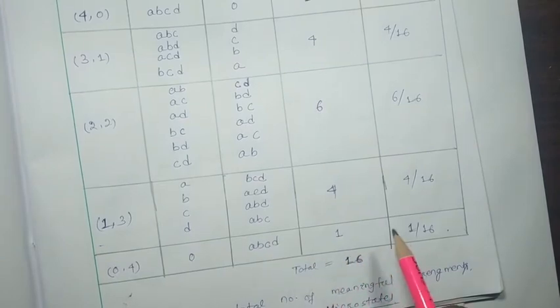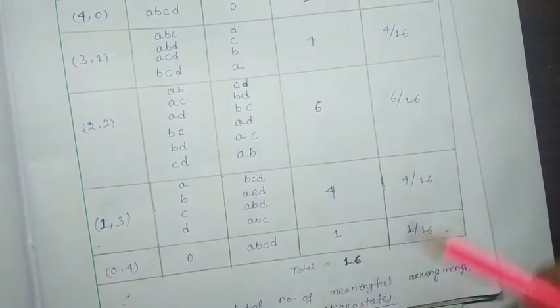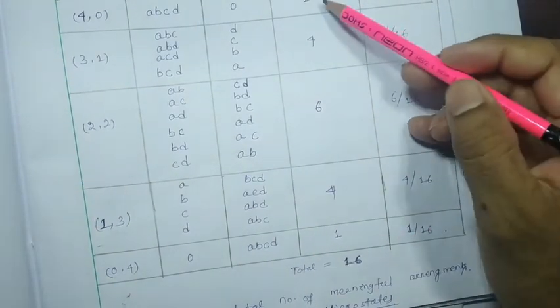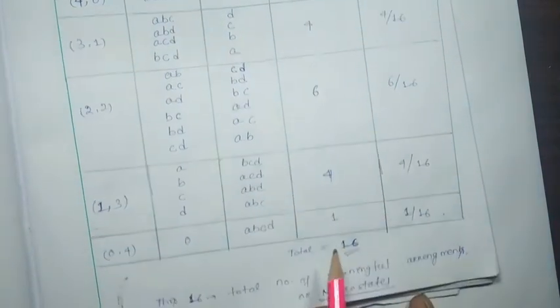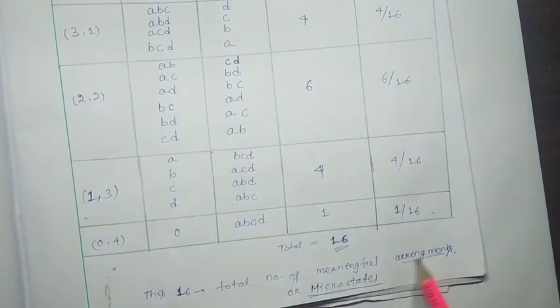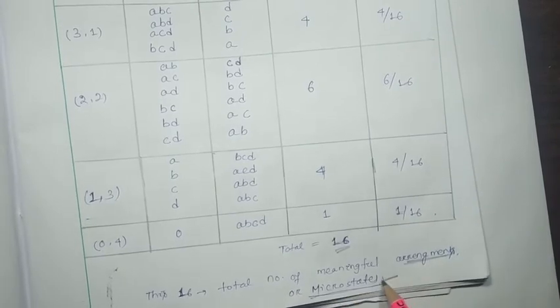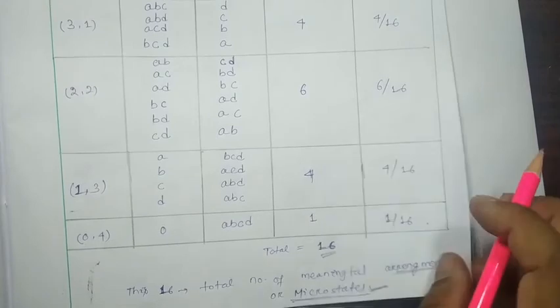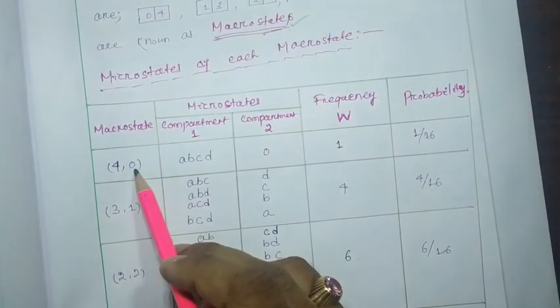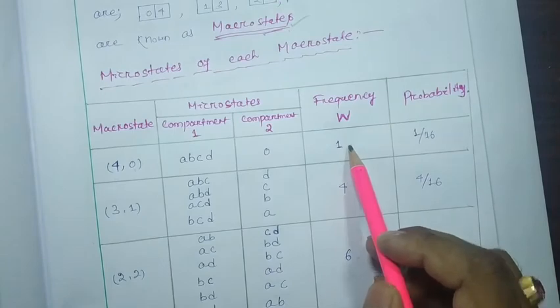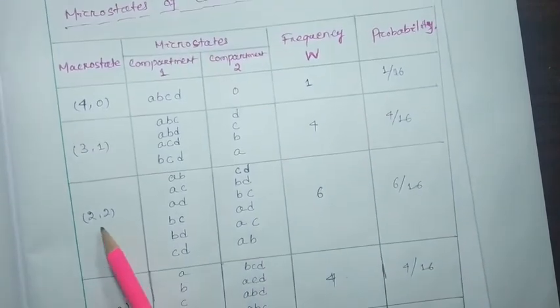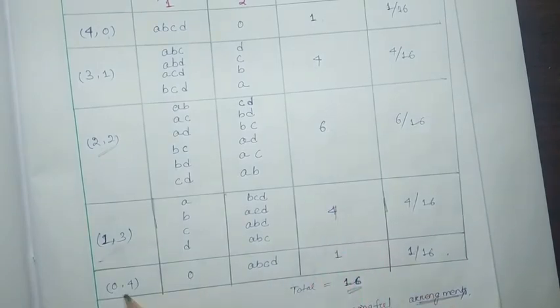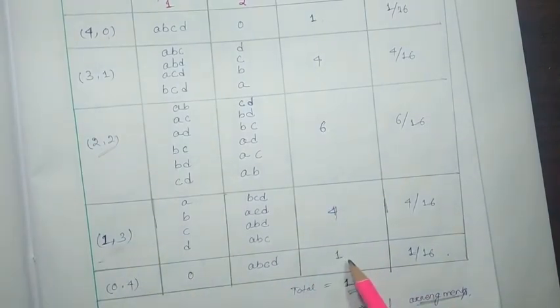So the total number of ways or arrangements is 1, 4, 6, 4, 1, that means 16. These 16 are the total number of meaningful arrangements, called microstates. For this macro state the number of microstates is 1, for this macro state 4, for this macro state 6, for this macro state 4, and for this macro state 1.